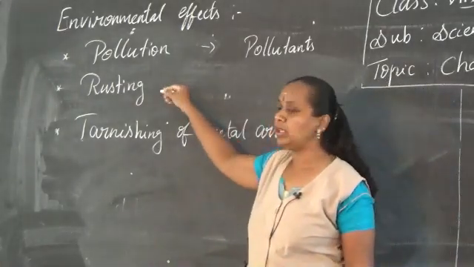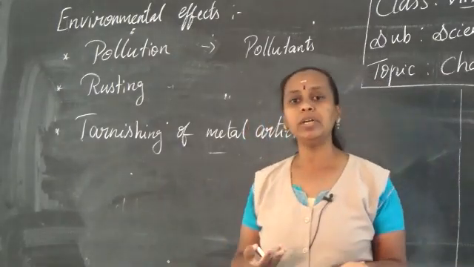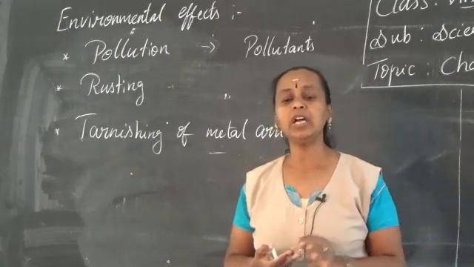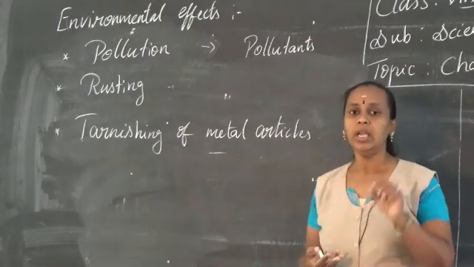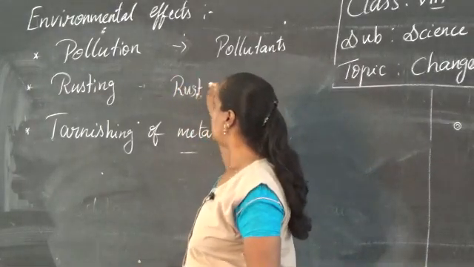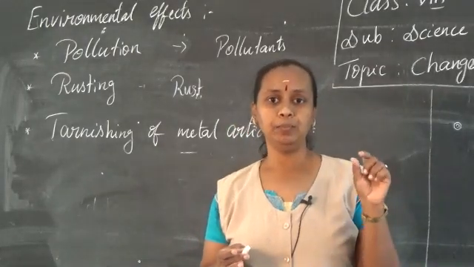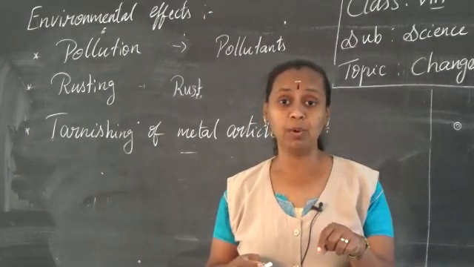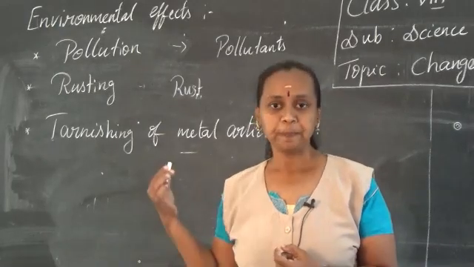And the next topic we are going to learn is rusting. I have dealt with this topic so many times, we have learned how rust forms. So we know that when iron metals are just left in a moist place, because of oxidation, when it comes in contact with the air and the water, it forms a brown layer which is called rust, which makes the metal very brittle. That is, you can break it with your hand. But when you take a good iron bar or iron metal, you can't break it, but when the rust is formed, you can easily break it. It becomes very weak.